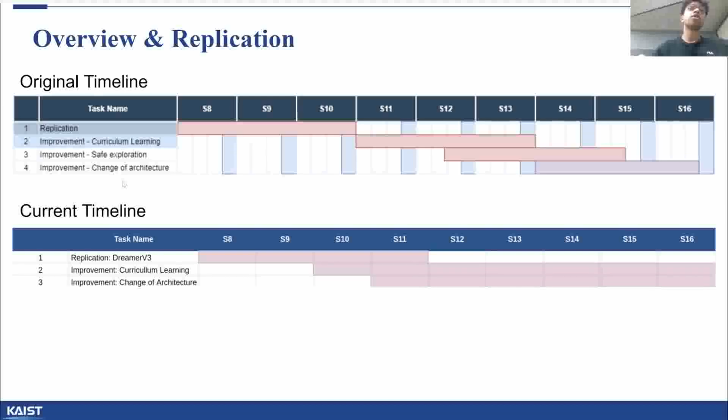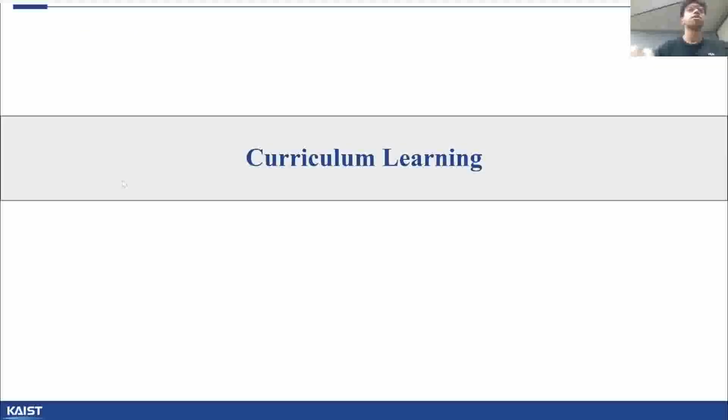We are on track with our original timeline, having almost finished replicating Dreamer v3 training on simple tasks. We have also started working on calculating the task difficulty evaluation metric, which will be used to design the curriculum learning training pipeline. Work is in progress in studying how to replace the GRU cell with Mamba.